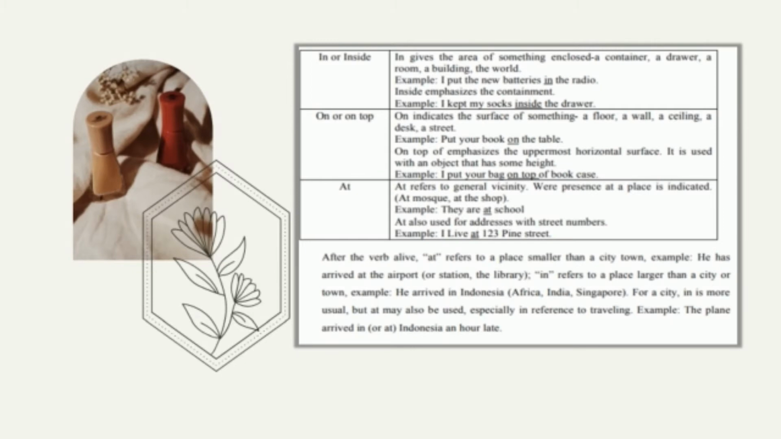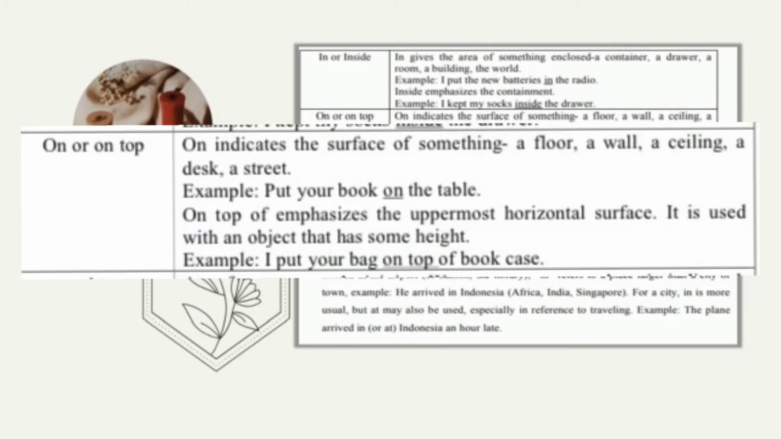On or on top. On indicates the surface of something like a floor, a wall, a ceiling. Example: put your book on the table. On top of emphasizes the uppermost horizontal surface. It is used with an object that has some height. Example: I put your bag on top of the bookcase.